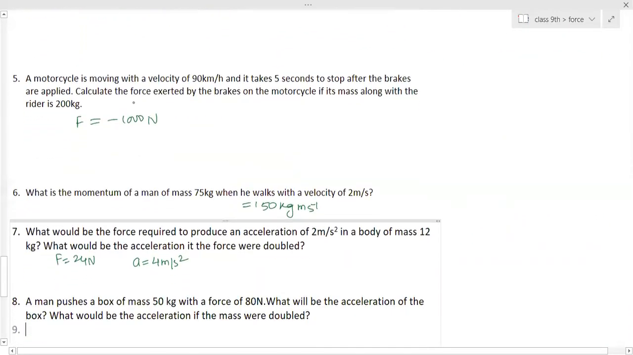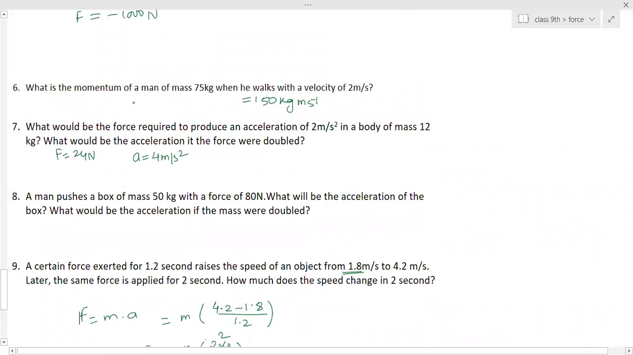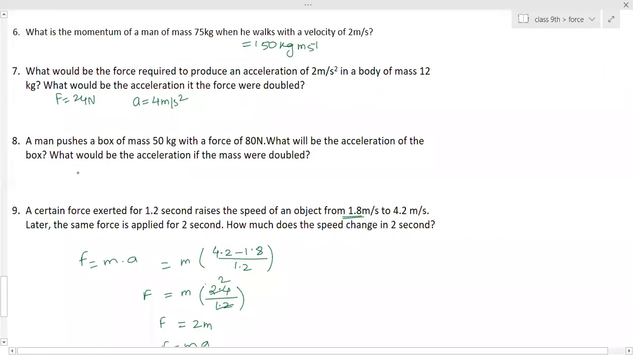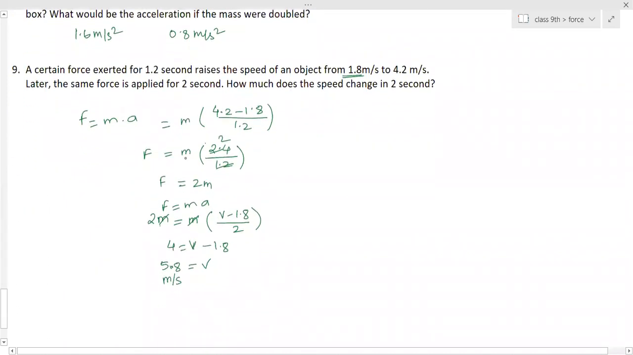Fifth one, minus 1,000. Sixth one, 150. Seventh one, 24 and 4. Here it is 1.6 meter per second square, and the second one is 0.8 meter per second square. And the ninth one is 5.8 meter per second. Change in speed is 4 meter per second. Okay, ma'am. Thank you, ma'am.